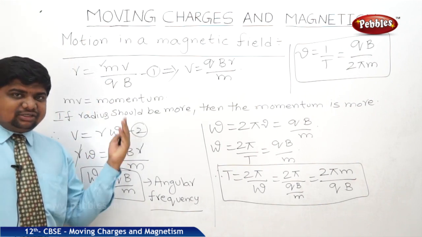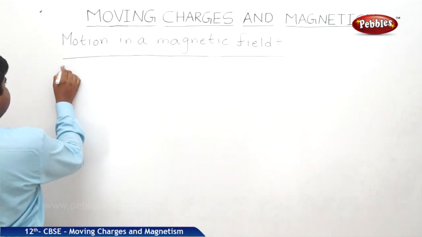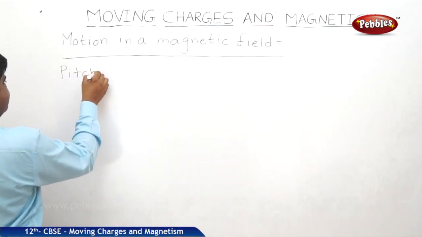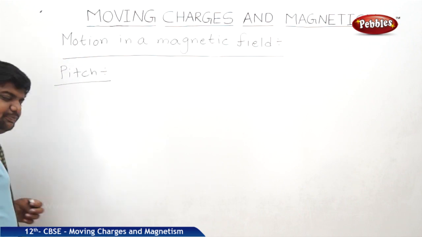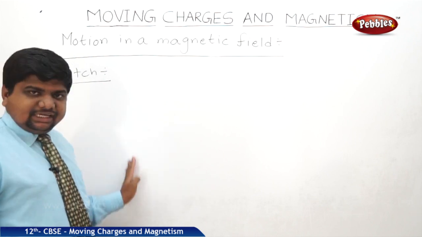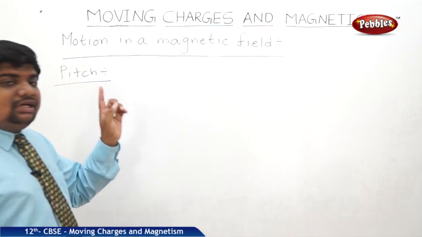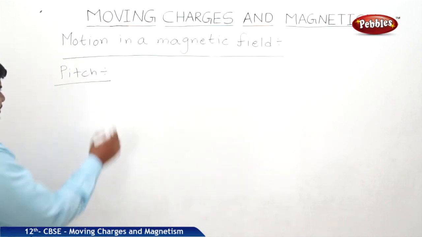One more is left, that is pitch. What is pitch? When an electron is revolving in a circular path in a magnetic field, the total distance it travels in one complete revolution is called pitch.